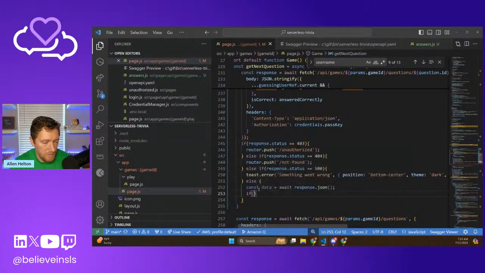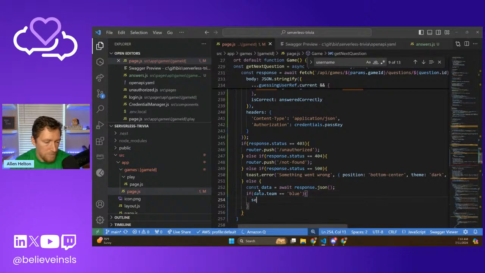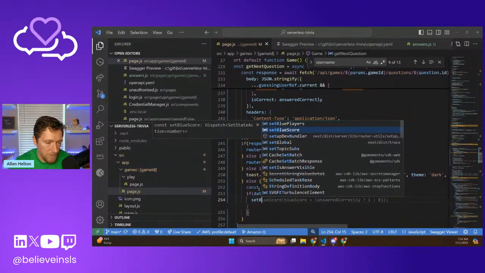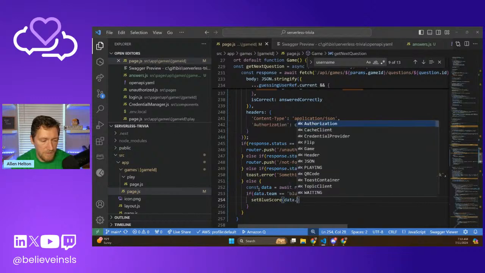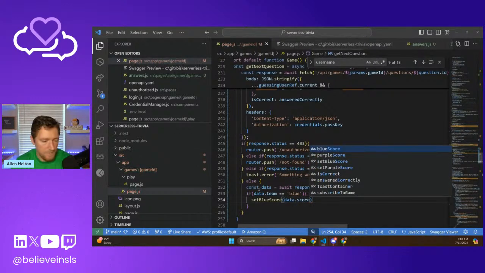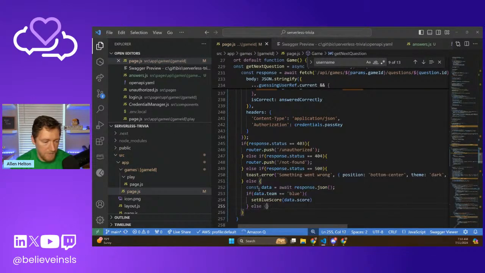If data.team equals blue, set blue score to data.score, else set purple score. Nope, not purple players, purple score.